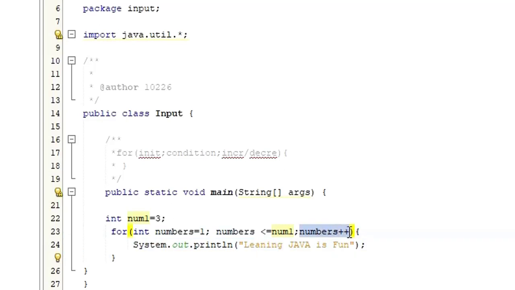Numbers plus plus. What was the number value before? The number value before was 3. Now I am going to increment by 1. When you add 1 with 3, what is the value? 4. So what is the currently number value? 4. Then from here it will come here.